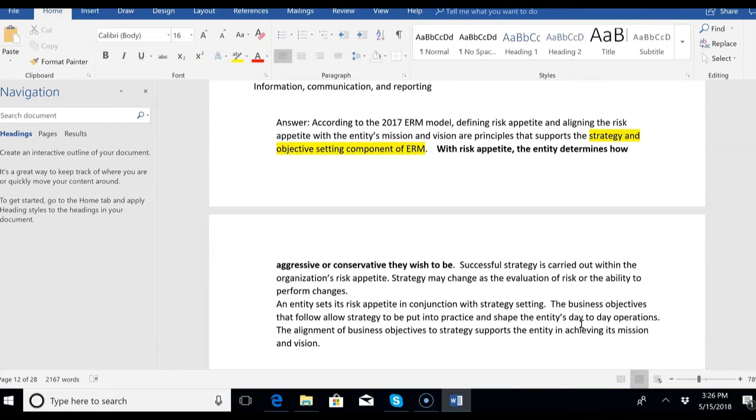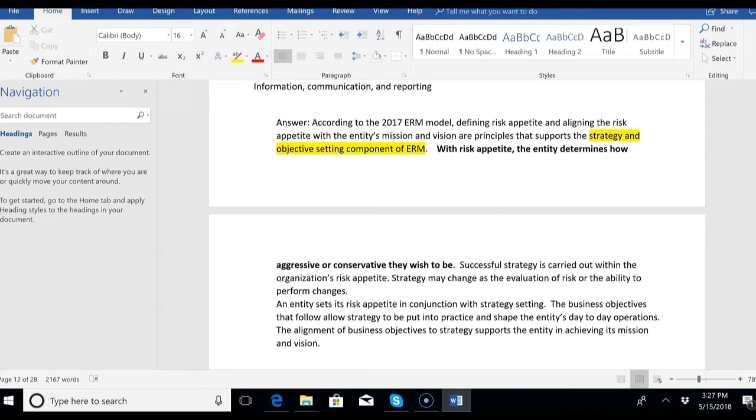Strategy may change as the evaluation of risk or the ability to perform changes. But an entity sets its risk appetite in conjunction with its strategy setting. What's its mission? What's the vision? And then the business objectives that follow allow strategy to be put into practice, and that'll shape the entity's day-to-day operations. The business objectives, that's your day-to-day stuff, which will accomplish your longer-term strategy. And this alignment of business objectives to strategy supports the entity in achieving its mission and vision.